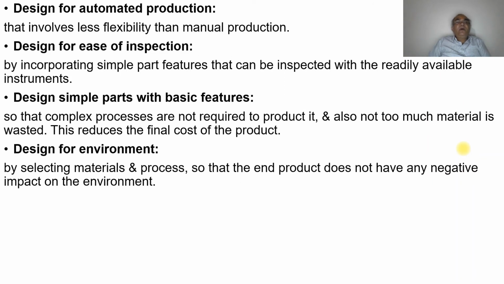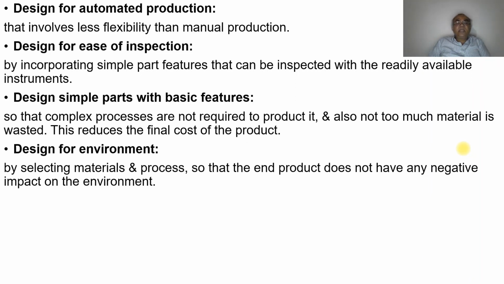Design for automated production involves less flexibility than manual production, naturally because of the automation. Design for ease of inspection by incorporating simple part features that can be inspected with readily available instruments. Design simple parts with basic features so that complex processes are not required to produce them, and also not too much material is wasted.